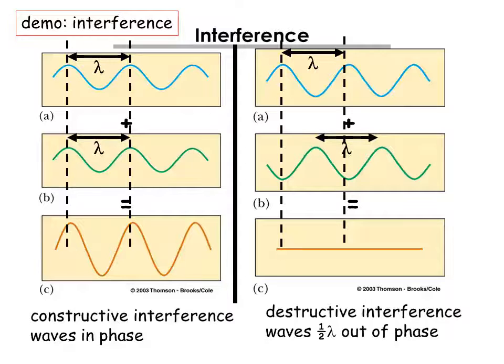Here also we have taken one more example. See here, this is the crest of the first wave and the trough of the other wave. The crest is going to fall on the trough of the other wave. Here what happens, we have to take the difference of the amplitudes, so amplitude is minimum. This is called destructive interference.